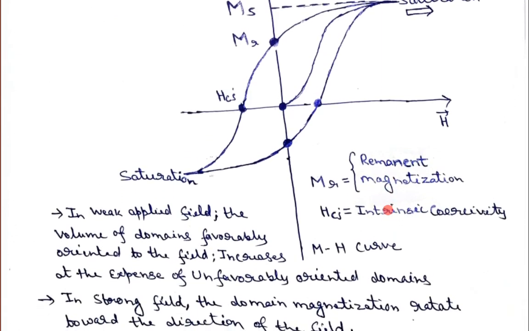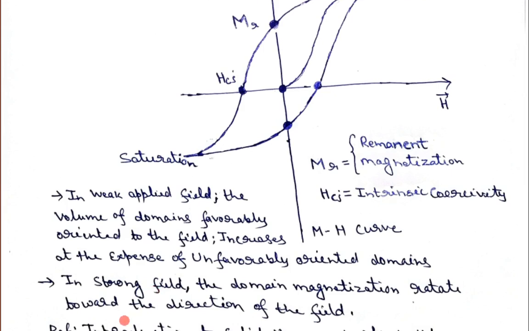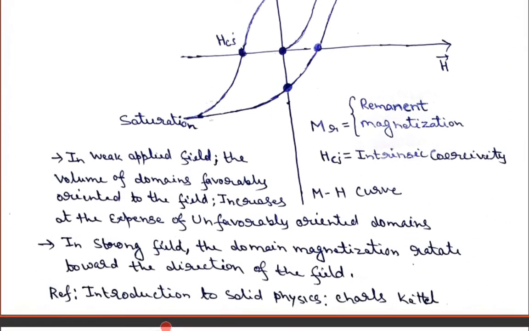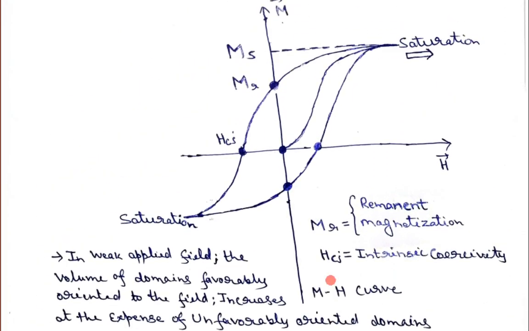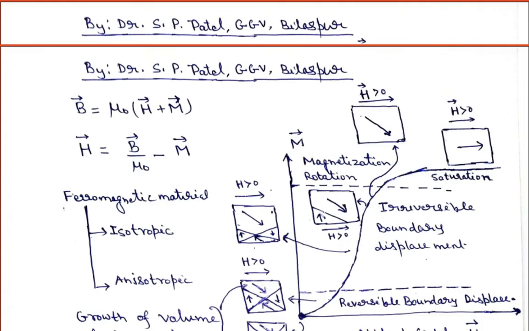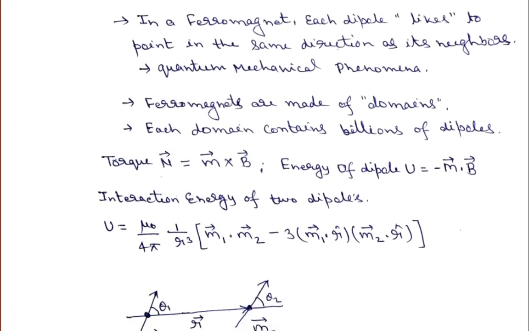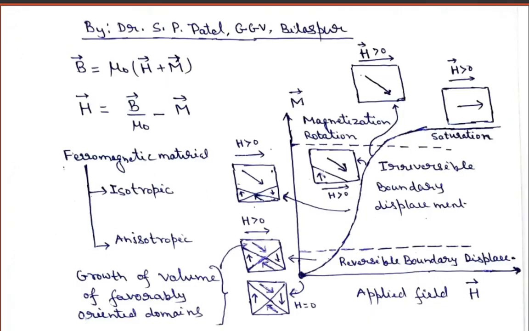Now, this MH curve I have explained from this explanation. If anybody is interested, they can go to the book Introduction to Solid State Physics by Charles Kittel. The previous page, the first page, I have explained. This part, the basics of magnetism, I have covered with Introduction to Electrodynamics by David J. Griffiths.